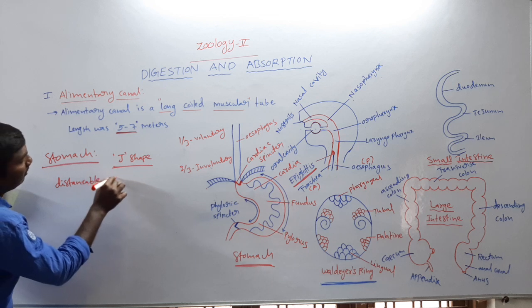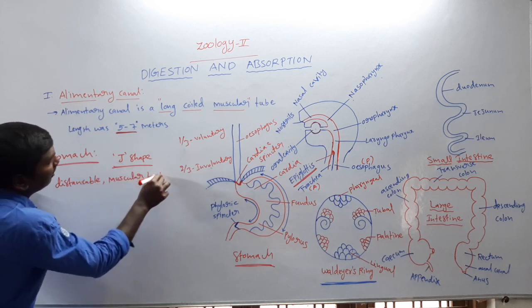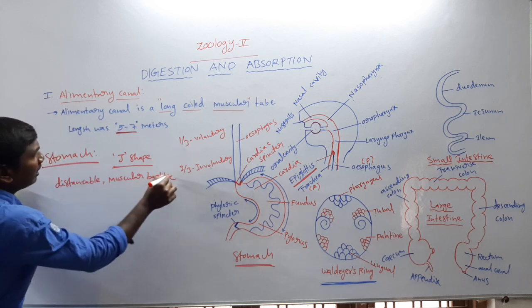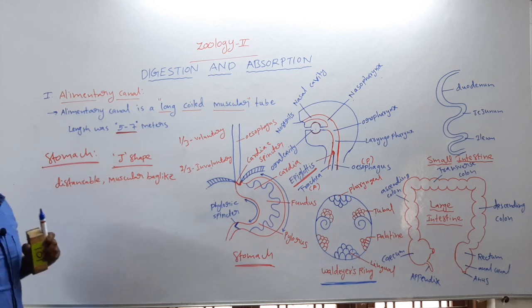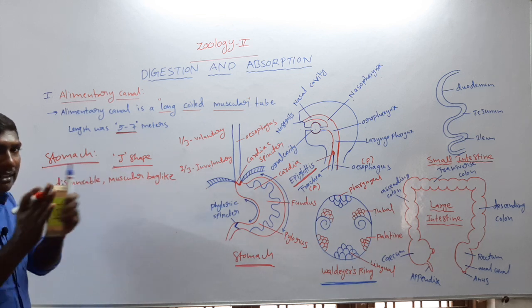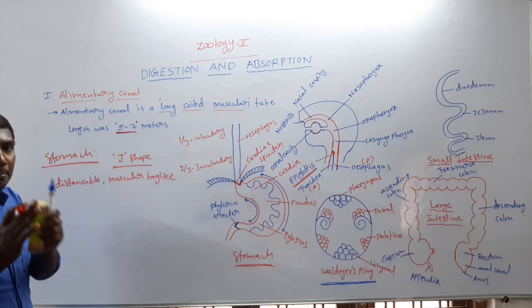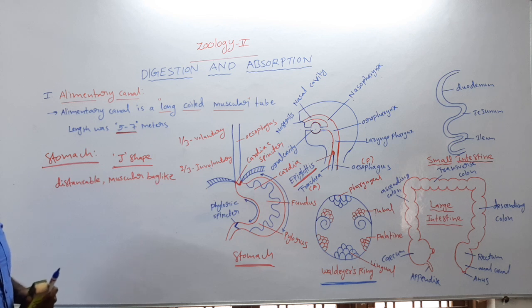Distensible, muscular, bag-like structure. The stomach shape is the J shape. So it is a distensible, muscular, bag-like structure. Next, the stomach contains three regions.